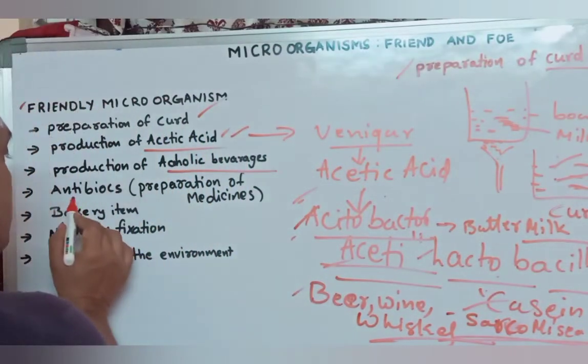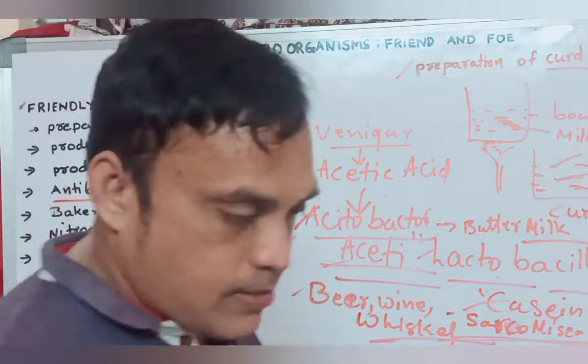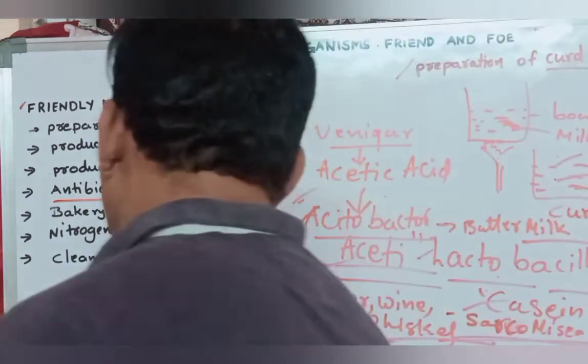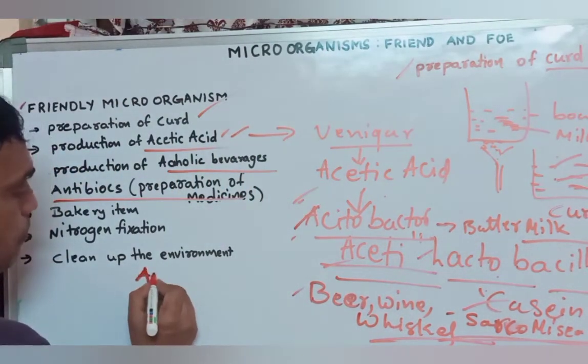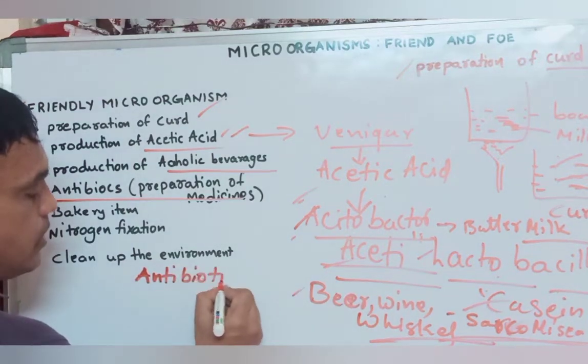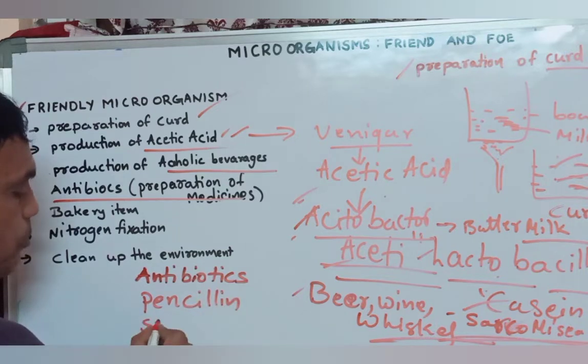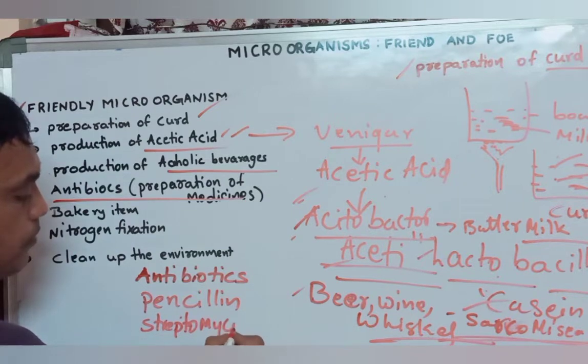And next one, antibiotics. Preparation of medicines. This is very important. For example, preparation of antibiotics. What are the examples of antibiotics? The antibiotics are penicillin, streptomycin, erythromycin, azithromycin.